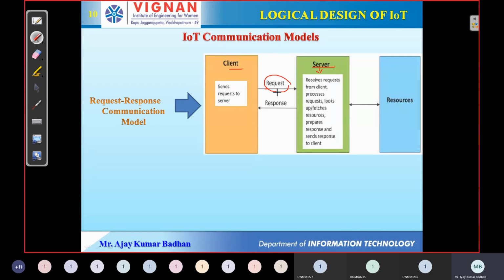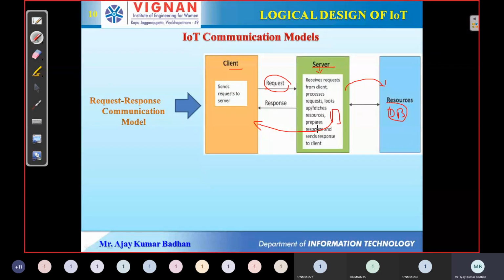That is nothing but the response. Whatever data is required, it will get from something like a database, prepare it in a particular format, and transmit it to the client in the form of a response.